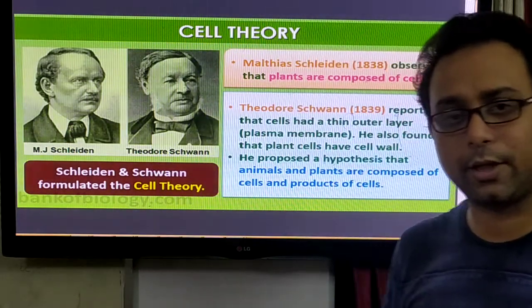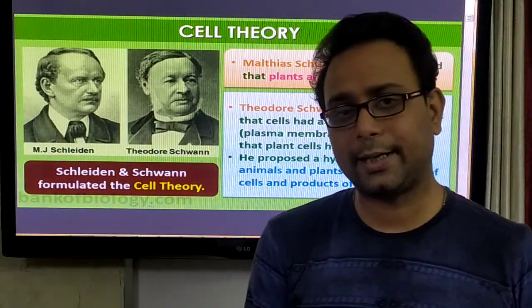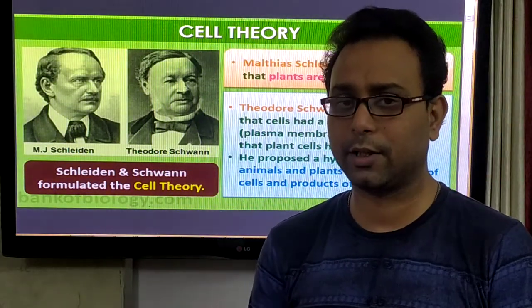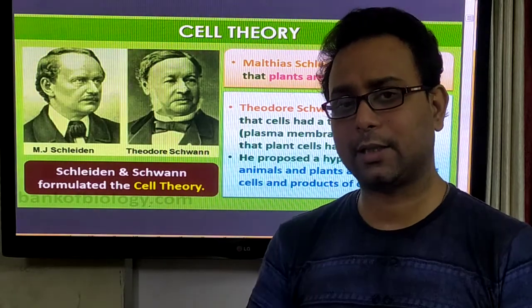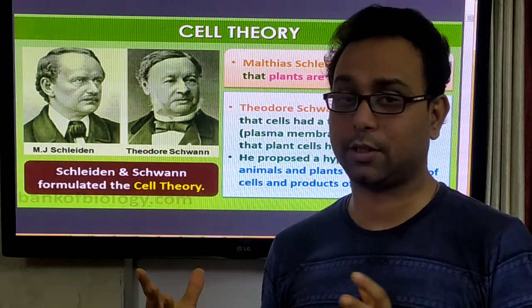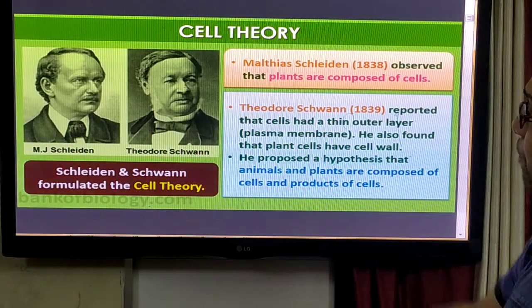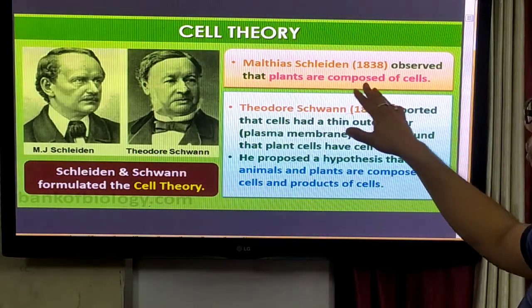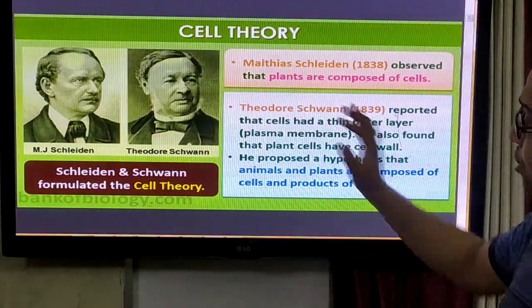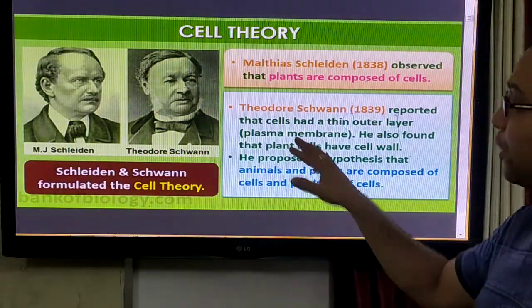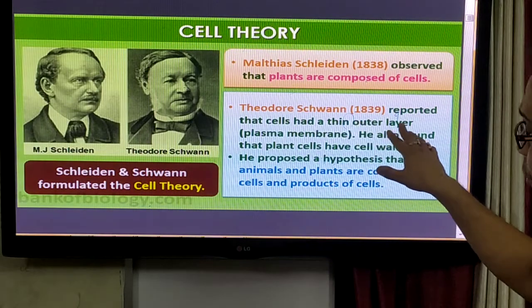After their cell theory, Rudolf, another scientist, modified the cell theory. Now, what is the cell theory and what are its formulated statements? Number one, Matthias Schleiden observed that plants are composed of cells. And Schwann ultimately reported that cells had a thin outer layer.